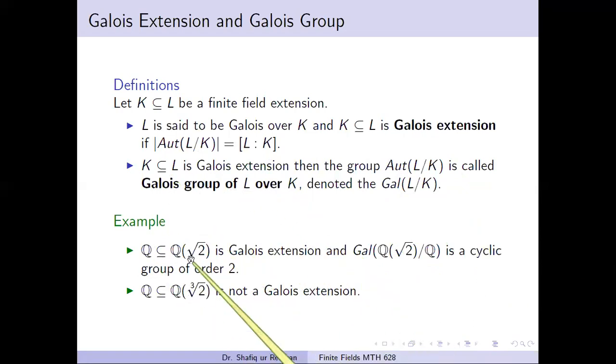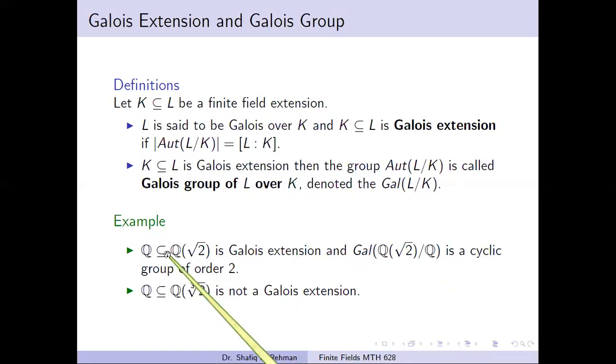In the previous example, this is a Galois extension and this group is a cyclic group of order 2. This is denoted by this symbol. This symbol denotes the set of all automorphisms of L over K. This is called Galois group of L over K. And Galois group is only defined for Galois extension. In this case, what is meant by Galois extension? Galois extension means the degree of field extension is exactly equal to the cardinality of this set, that is, the set of all automorphisms of L over the field K.